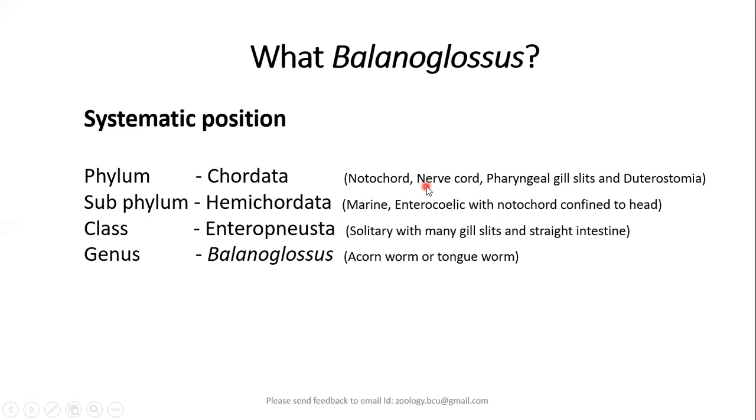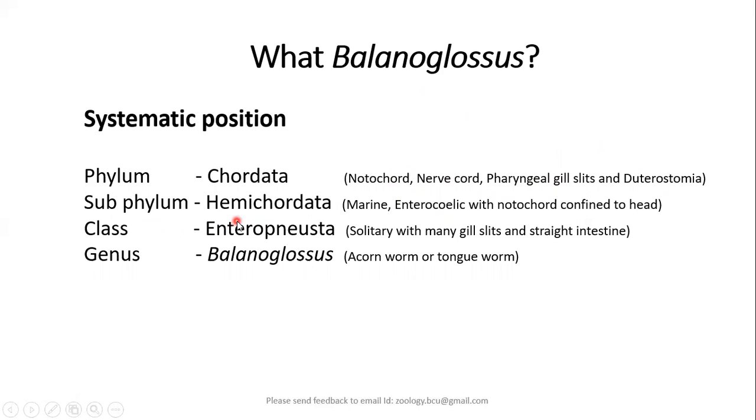The same character which we have studied in the echinoderms, that is deuterostomia, is found in Balanoglossus also. Of course, in the echinoderms we don't have the other three characters; notochord and pharyngeal gill slits are not there in the echinoderms. Only deuterostomia is common to Balanoglossus and echinoderms.